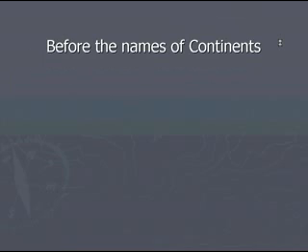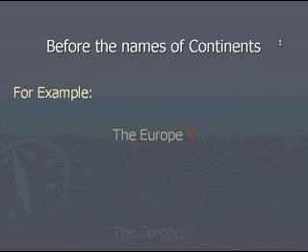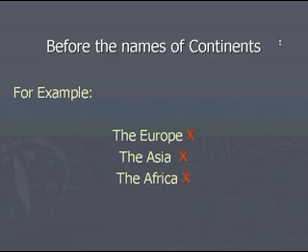Before the names of continents, for example, Europe, don't say the Europe. Asia, don't say the Asia. Likewise, the Africa would be wrong, so simply say Europe, Asia, Africa. Don't say the Europe, don't say the Asia or an Asia or an Africa or the Africa. So remember that we never use definite article or indefinite article before the names of continents.